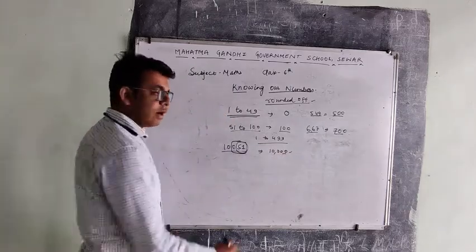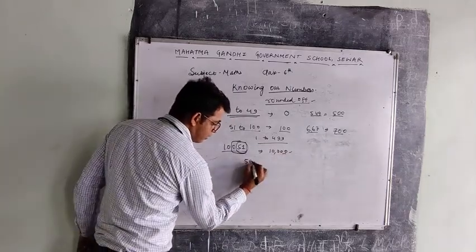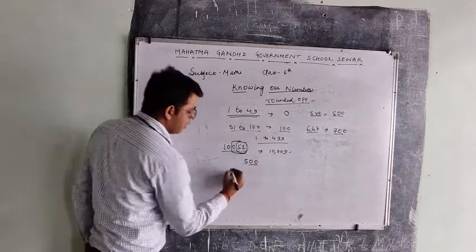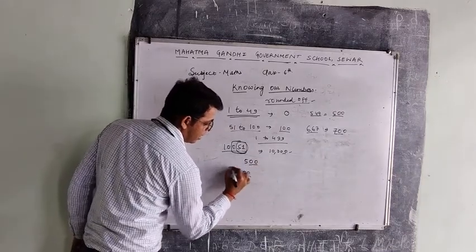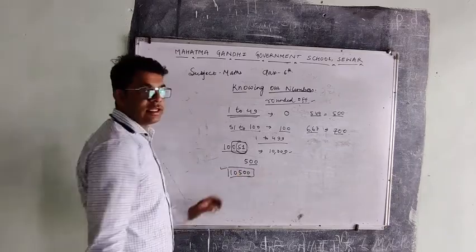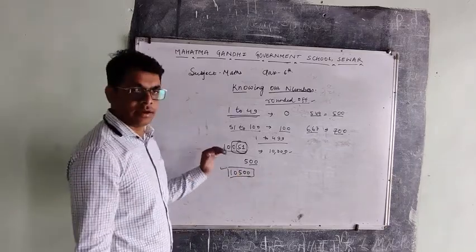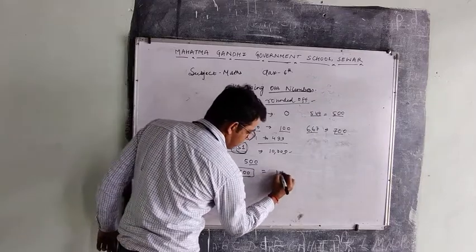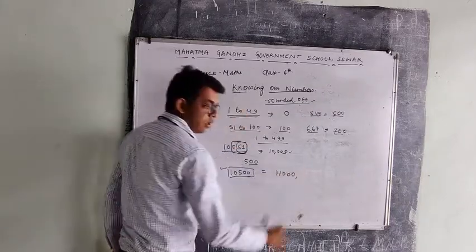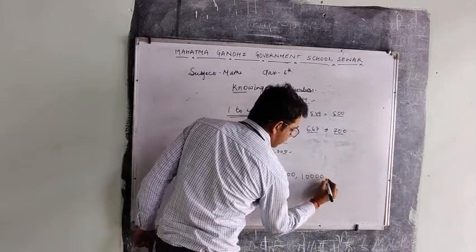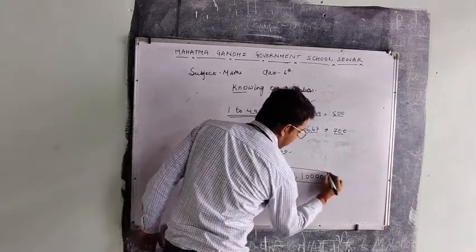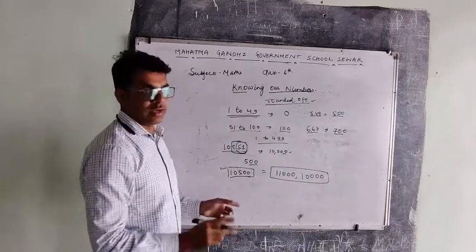What about 500? If I write 10,500, how can we round off this number? This number can be rounded off to either 11,000 or 10,000. This can be rounded off both ways.